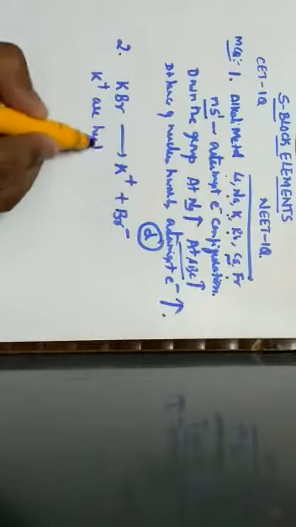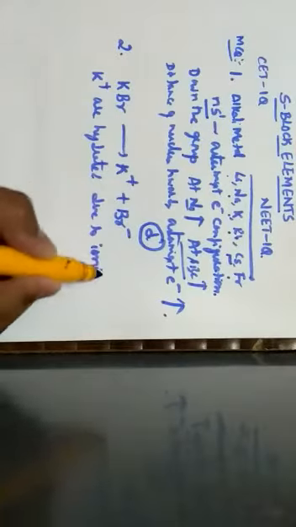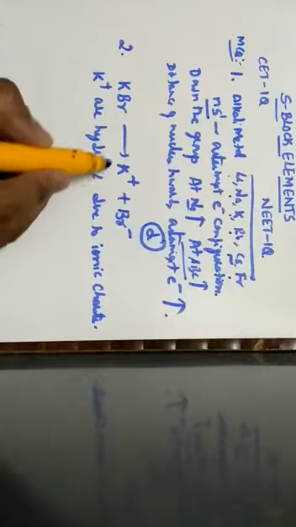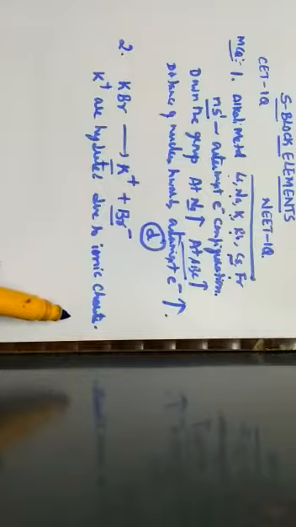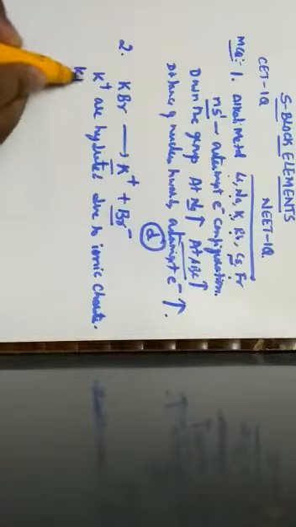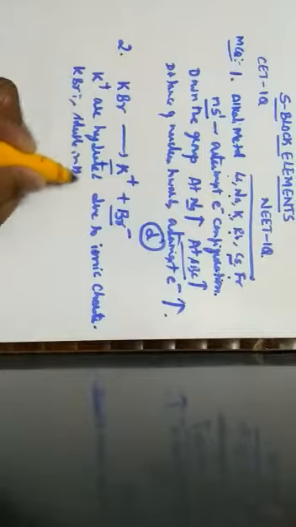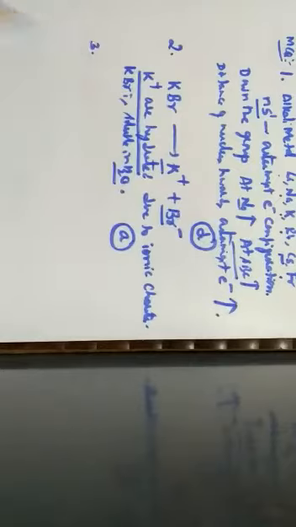These K+ ions are hydrated due to the ionic character or ionic nature. Because of this, KBr is soluble in water. So one should know that the K+ ions get hydrated. Hence, the correct option for the given question is option A.